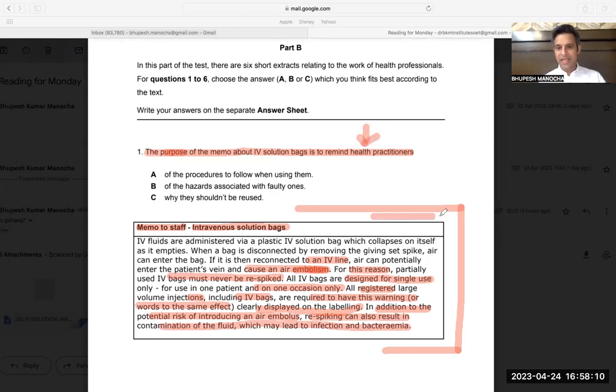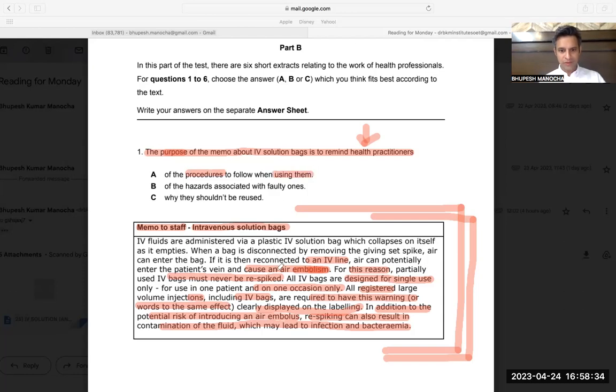It is reminding the health practitioners not to use the IV bag again because it can lead to air embolism, contamination, infection, and bacteremia. So four things can happen. So the purpose of this is to remind the health practitioners of the procedure to follow when using them.